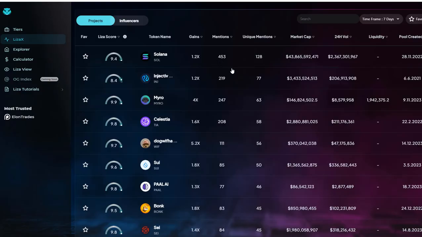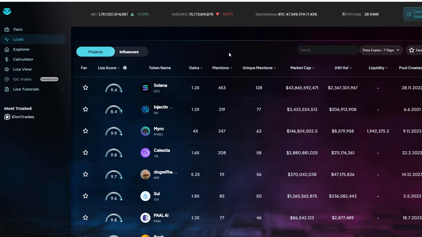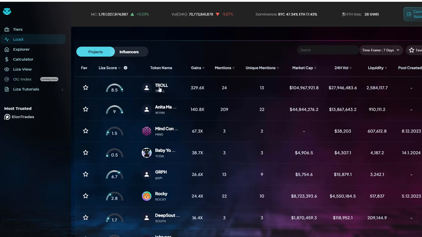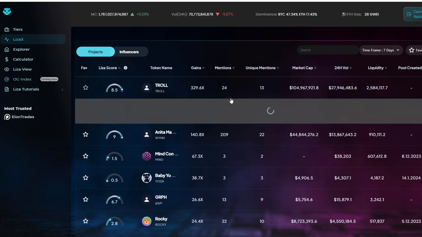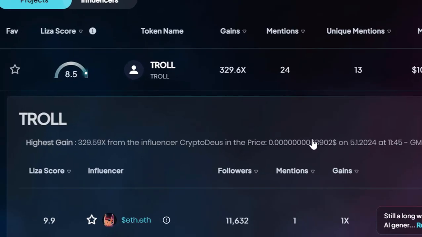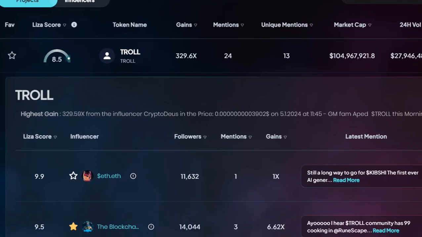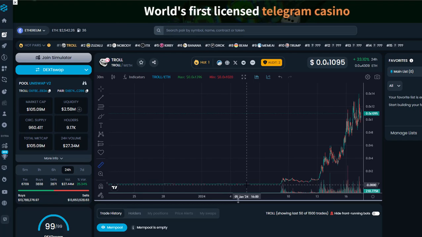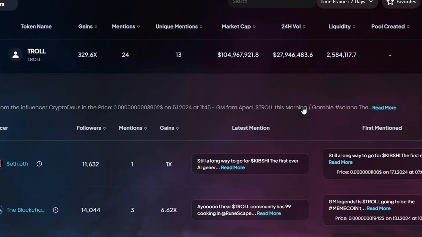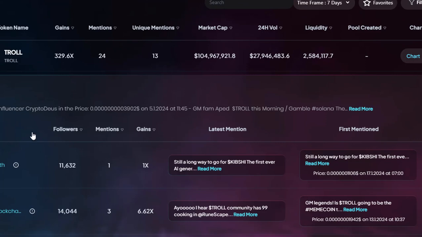So here's a powerful example of how users can make massive gains with LizaX. Basically, if I go here and take this project, for example, Troll. If I would track this influencer over here who made a tweet on the 5th of January, and I would invest in this project because I got an alert or I just checked the LizaX platform every day, I could make around 300x on this project.